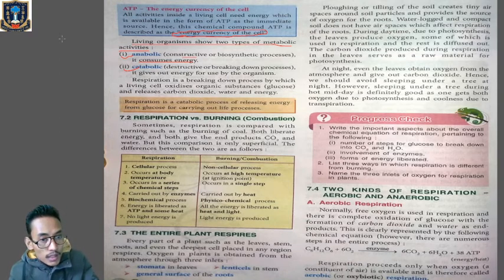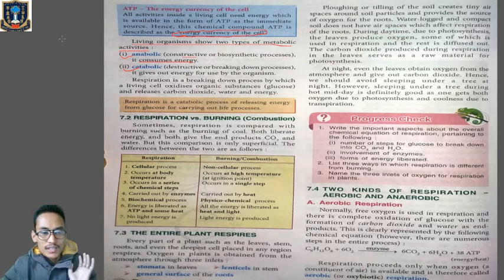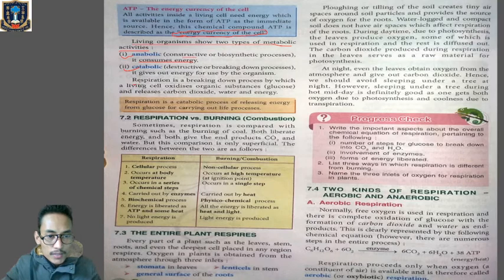Why catabolic process? Because during respiration there will be breakdown of food particles. Food particles will be broken down during respiration and energy will be released. Not only energy but carbon dioxide and water are also released. So what is the actual definition of respiration? Look over here. Respiration is a breaking down process, that is a catabolic process by which a living cell oxidizes organic substance, that is glucose, and releases carbon dioxide, water and energy.